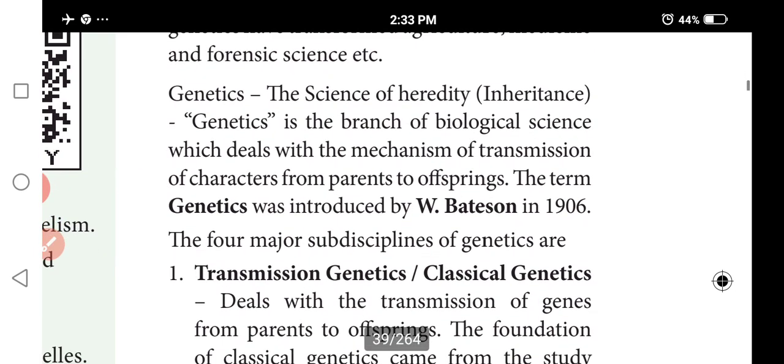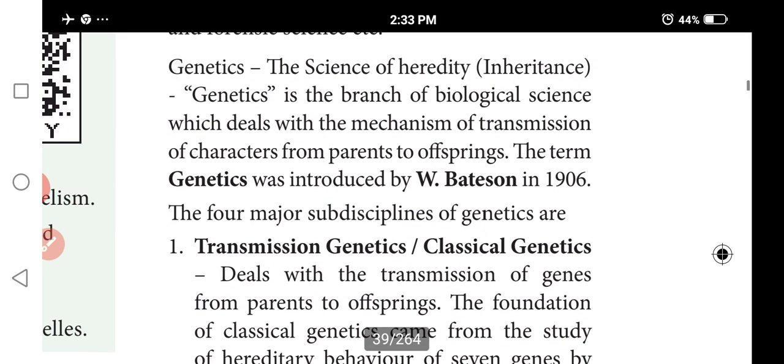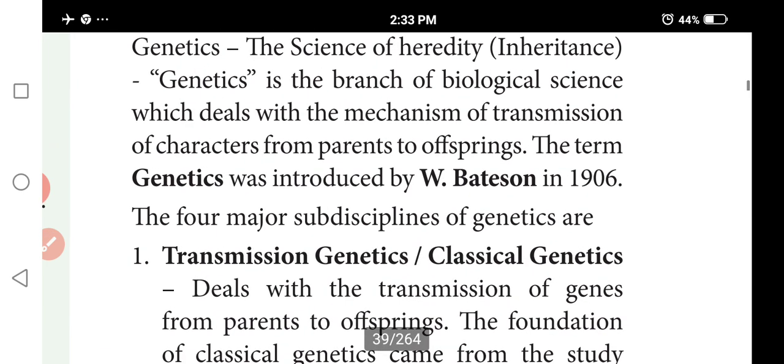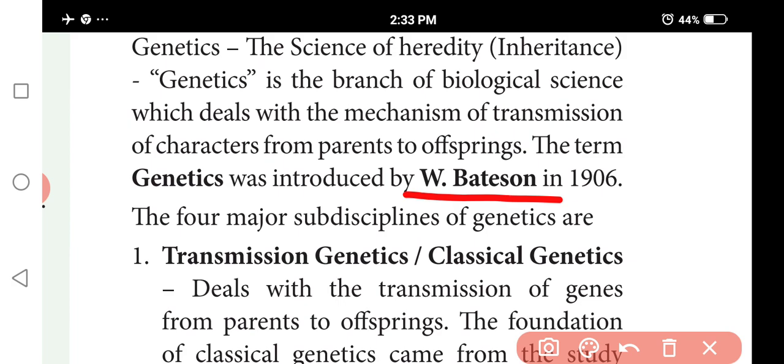Genetics is the science of heredity. It is a branch of biological science which deals with the mechanism of transmission of characters from parents to offspring, and the action of the units of heredity as they bring about the characteristics which they control.